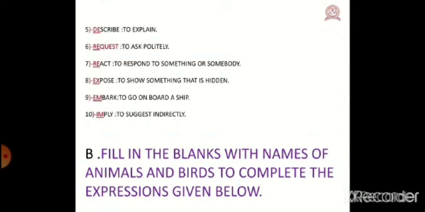Number 8, to show something that is hidden. Expose. We call it expose. Number 9, to go on board a ship.